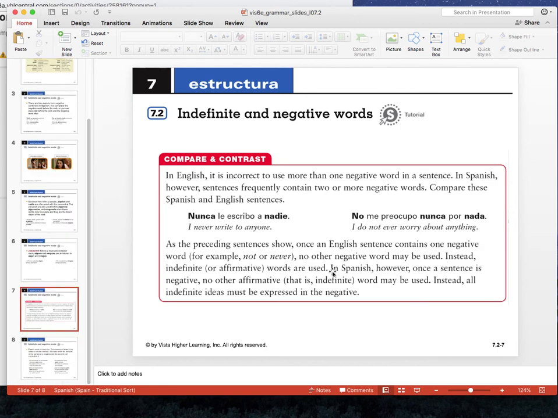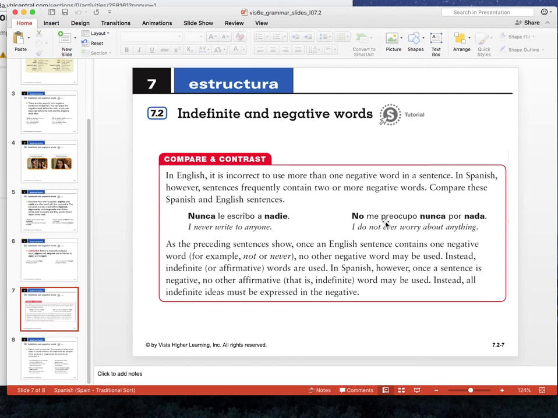Let's look at these last couple slides. So in English, it is incorrect to use more than one negative word in a sentence, right? We don't do double negatives in English. In Spanish, however, sentences frequently contain two or more negative words. So compare these two examples. Nunca le escribo a nadie. Right? So that would be a no-no in English, right? I never write to anyone. Although in English, people would say, I never write to no one. Right? But technically that would be frowned upon. Not in Spanish. Nunca le escribo a nadie.